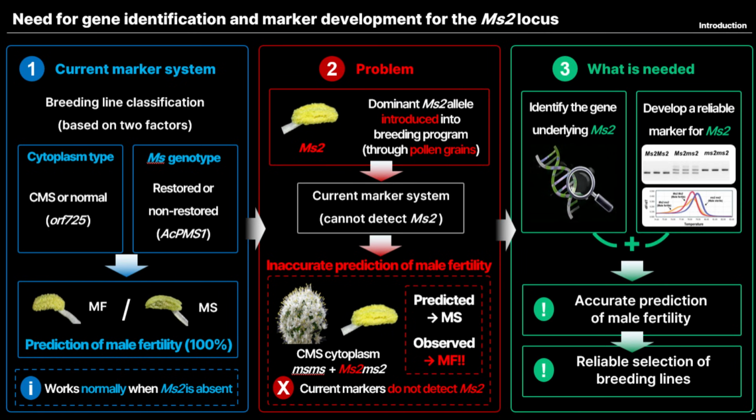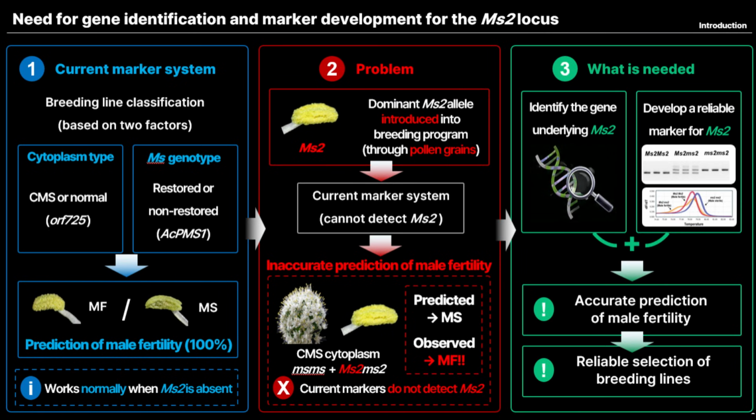However, to develop reliable molecular markers, the causal genes must first be identified. Through extensive research, our group identified ORF725 and ORF219 as CMS-inducing genes in onion. We also identified ACP-MS1 as a candidate gene for MS, an RF locus. Recently, our group identified MS2, a novel RF locus in onion.